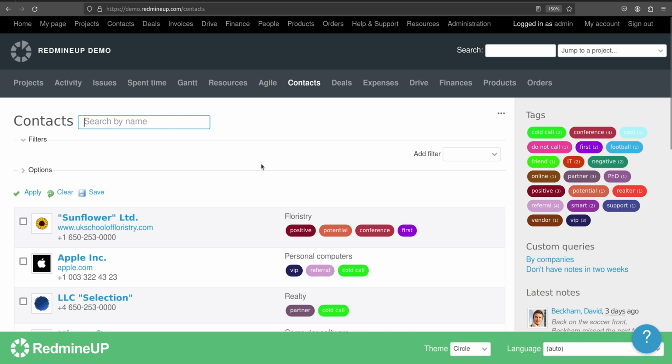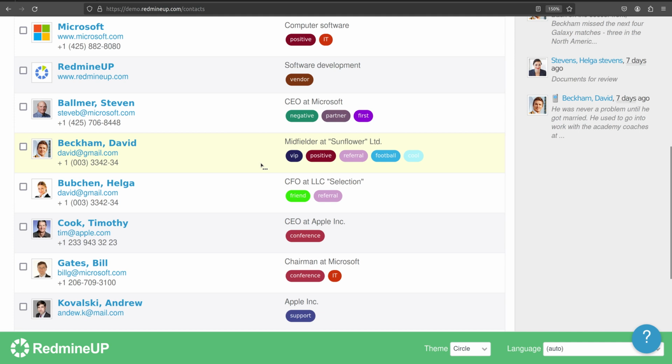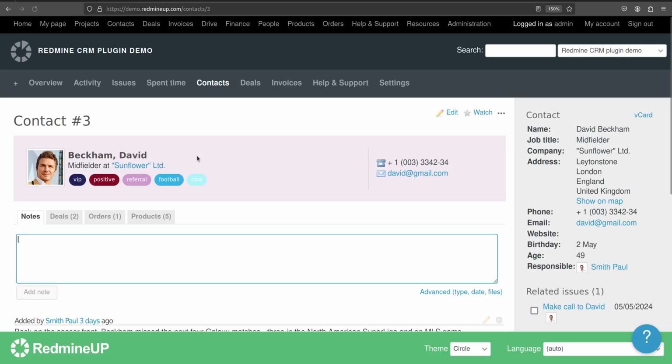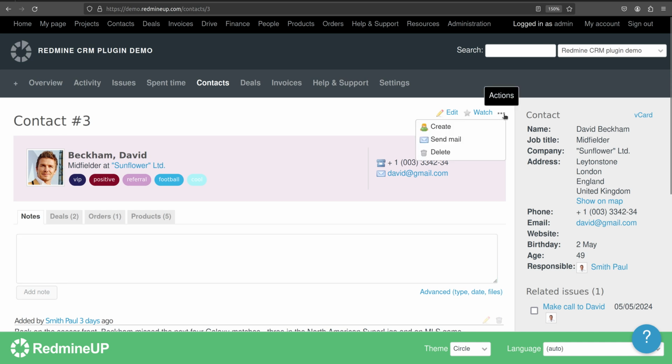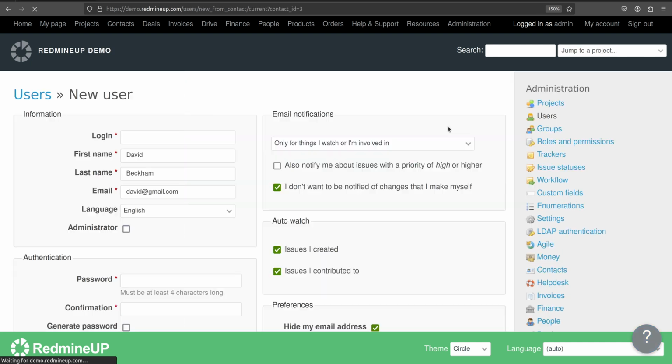Okay, so let's go to the list and pick some random contact. It could be David Beckham, for example. Alright, so here onto the three dots here, we click on create, and this create button will directly create your Redmine user or person from the contact. So we click create, and some fields are automatically filled, the name, the email, etc.